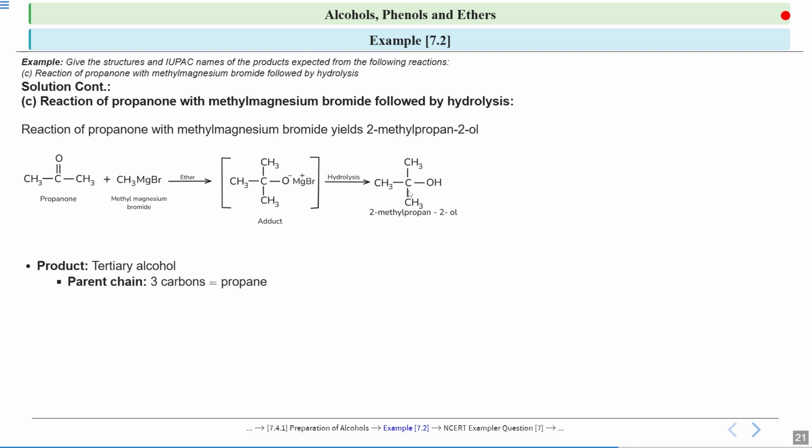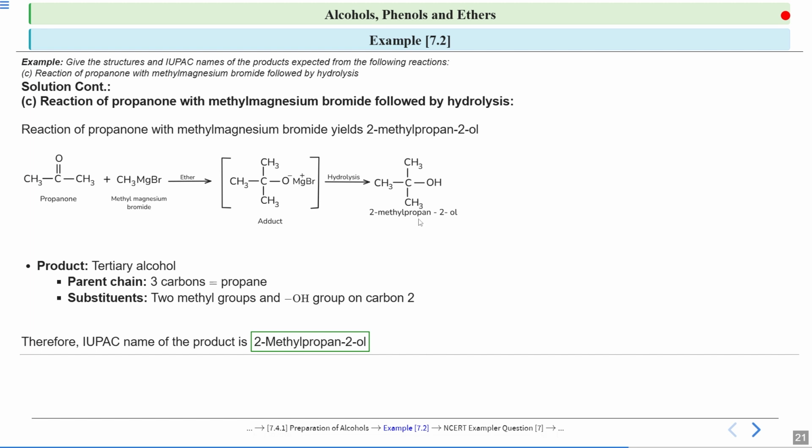So if we are taking this as your parent chain, 1, 2, 3, so 3 carbon atoms. So the root word is propane, and to the second carbon 1 methyl group and 1 hydroxyl group are attached. So the name will be 2-methylpropan-2-ol. At the second carbon, this methyl group and this OH group. So this is the IUPAC name, 2-methylpropan-2-ol. I hope this is clear.